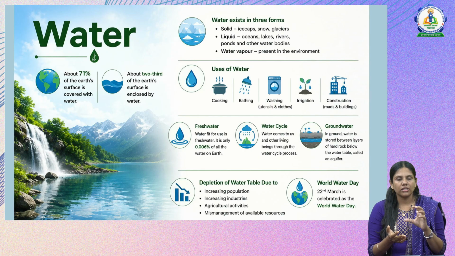And then another important aspect here is fresh water. So though we have 71% of the earth covered with water, the fresh water percentage is very less, and for most of our daily uses we use fresh water. So the amount of fresh water is very less, and the amount of water on the earth is maintained through a cycle called the water cycle, and the water cycle has 4 stages, that is evaporation, condensation, precipitation and collection. So these are the 4 stages of the water cycle.